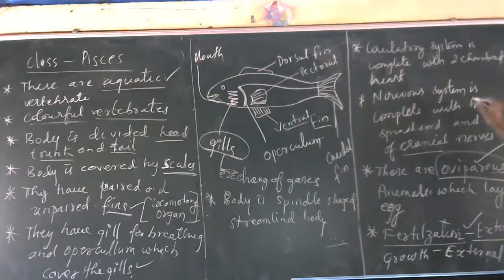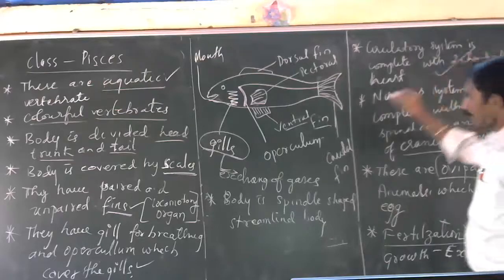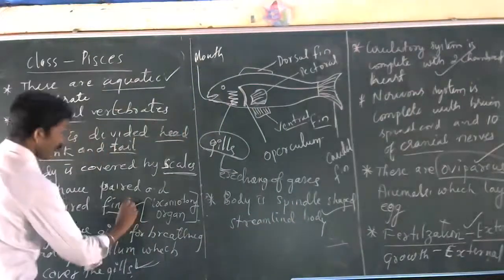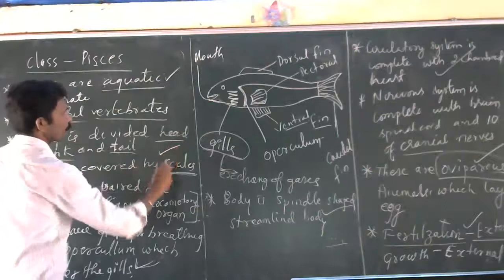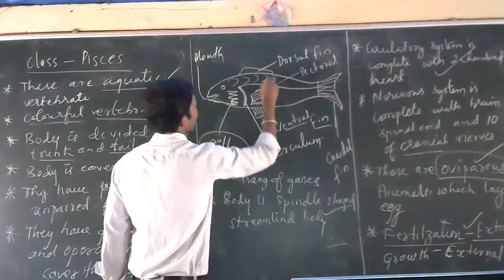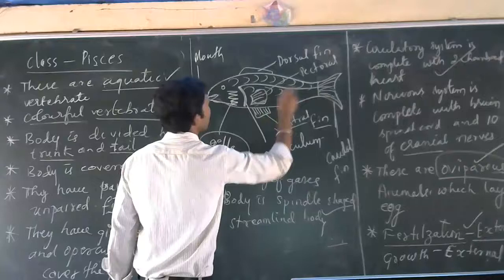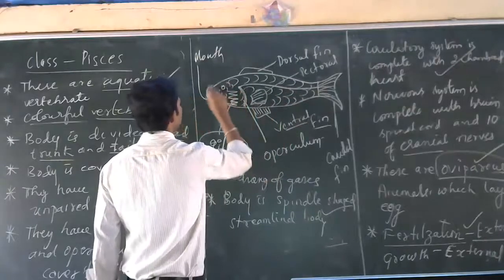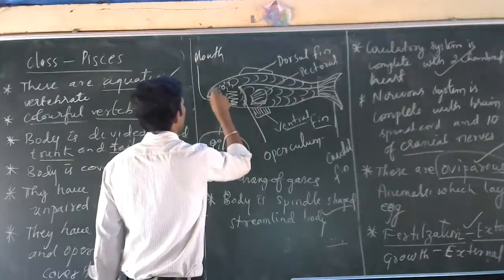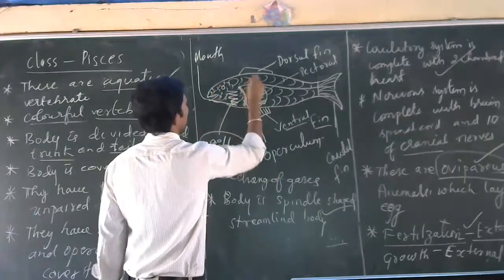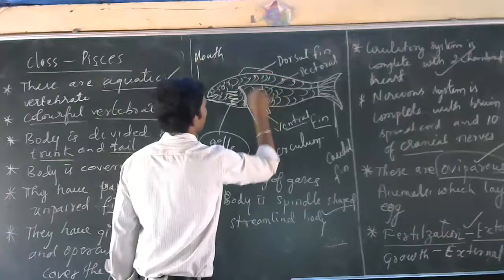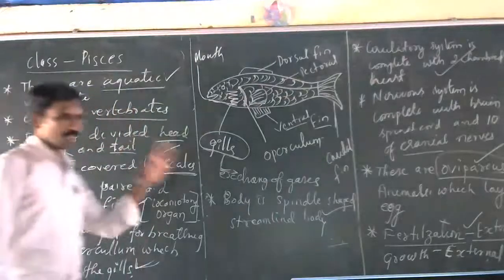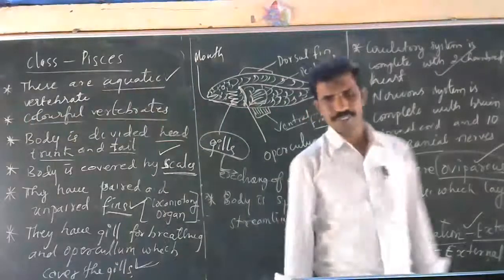The two-chambered heart is an identifying character. The spindle-shaped body is an identifying character. And scales are there like this. The body is covered by skin for protection. So this is about the fishes.